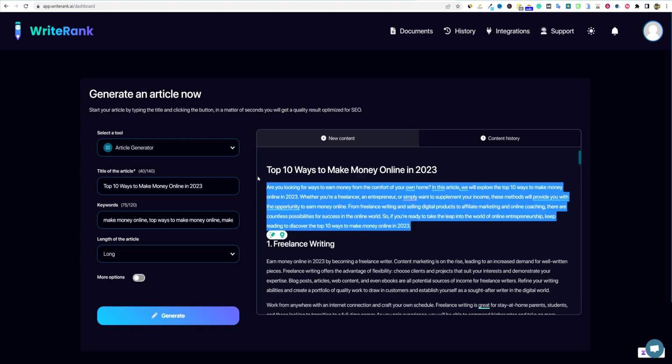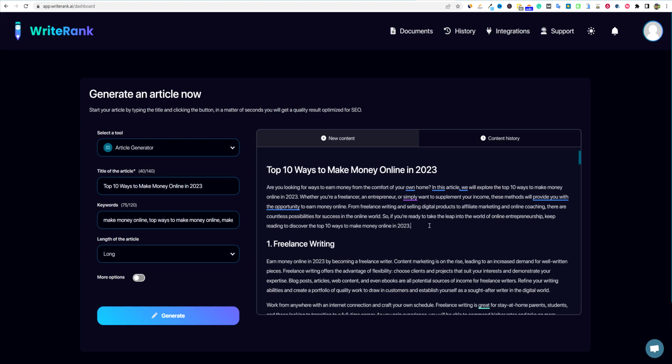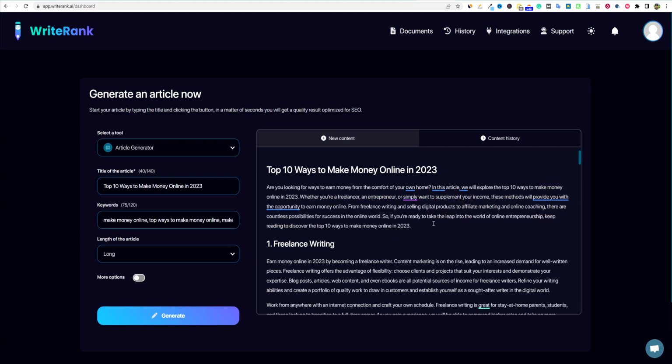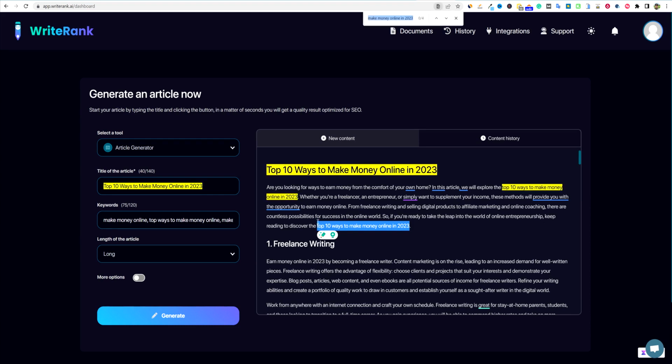So it's full-blown optimized. You be the judge if that's over-optimized, because we have mentioned the keyword twice in the first paragraph. You could tone it down. This is where you have to, as an SEO, test things, right? And if that's over-optimized, what I would want to do is go and highlight this, copy it, press Control Find, and paste that in.